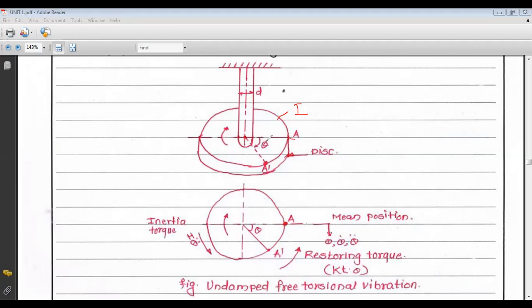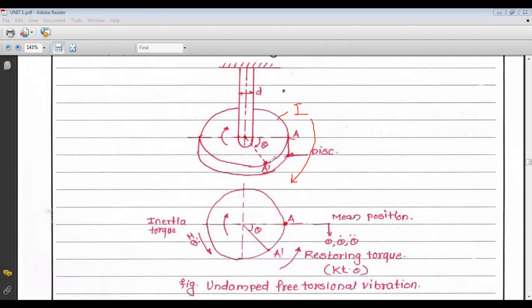angular displacement of theta. When we apply the torque in the clockwise direction, the angular deflection theta is in the clockwise direction, and the disc is moved from point A to point A1. Now if we consider A as the mean position, then A1 is your extreme position.